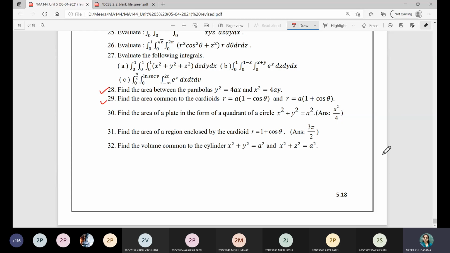Find the area between the parabolas y square is equal to 4ax and x square is equal to 4ay. First draw: which two parabolas will come, what will come in the intersection, and to find the limits you have to find the intersecting points. Draw the graph with the intersecting points and upload a screenshot in the chat box, whoever finishes.